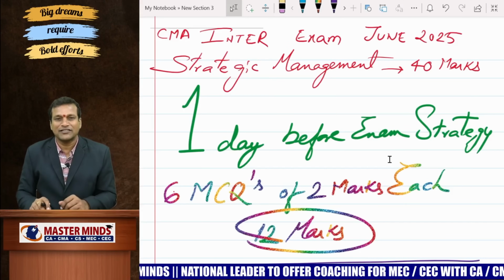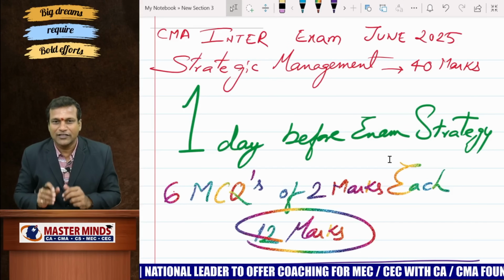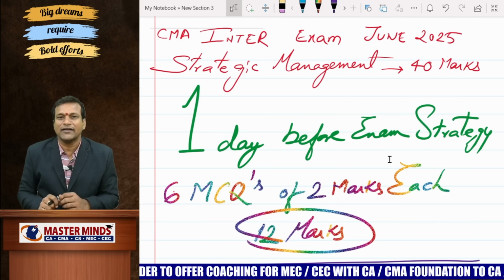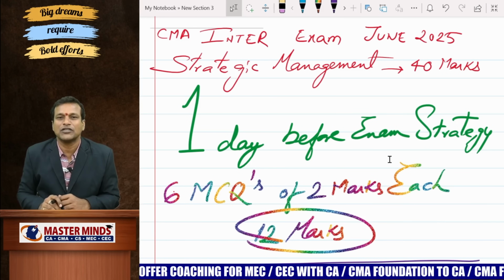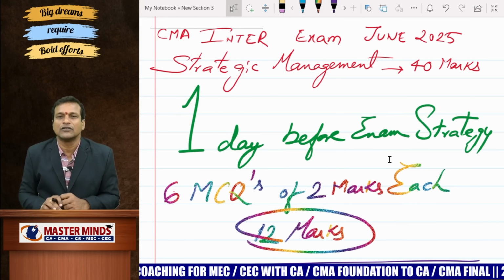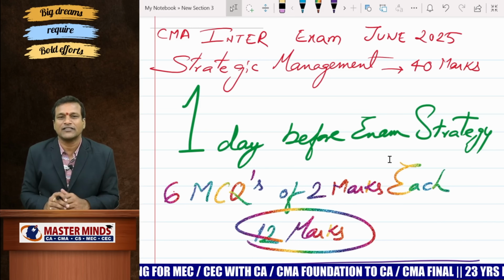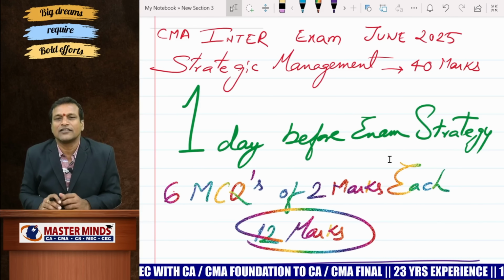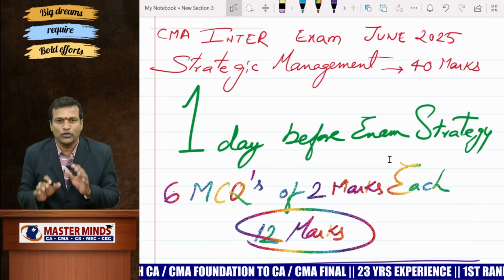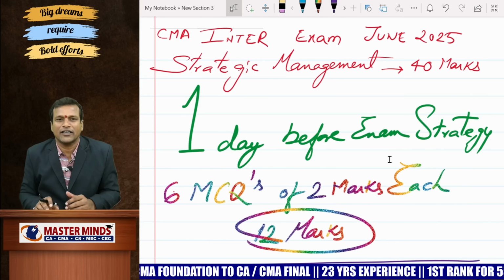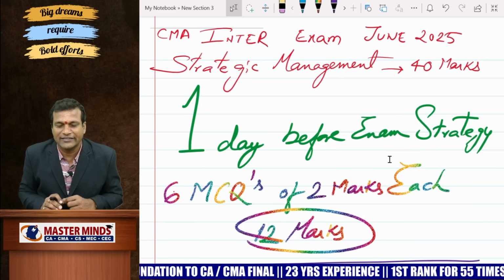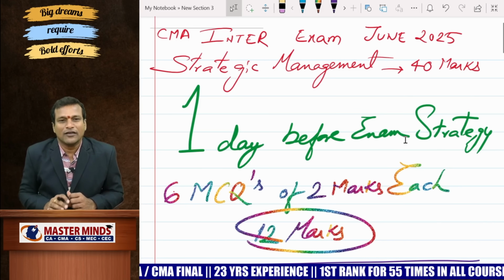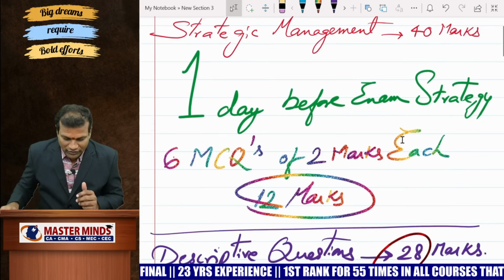Hello everyone, welcome to this session. In this session, we are going to discuss the 1 day before examination strategy for the CMA Inter examination, especially the SM paper of 40 marks, June 2025 attempt. Since the time is very limited, you should use your time in a very intelligent manner so that you clear the CMA Inter exams successfully to enter into CMA Final. So, God bless you. Great results. Now, let's move into this strategy.